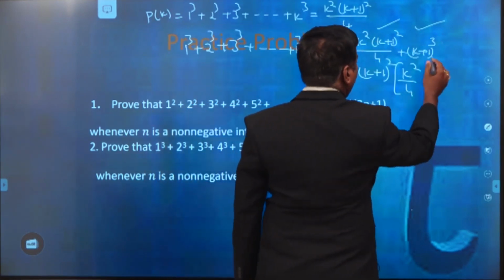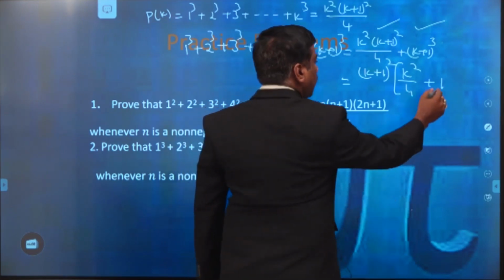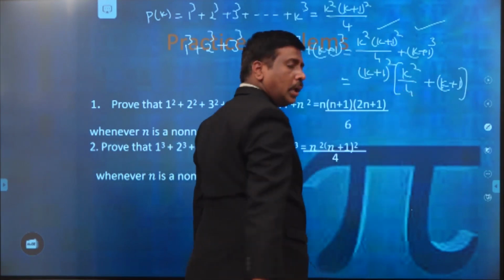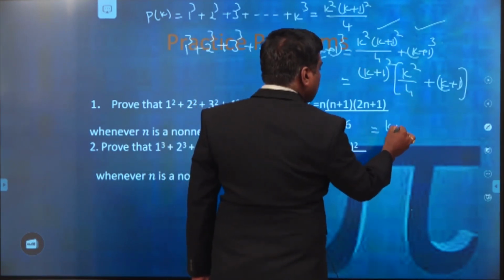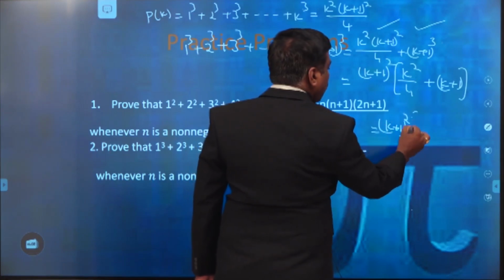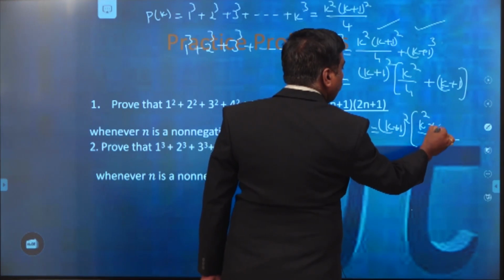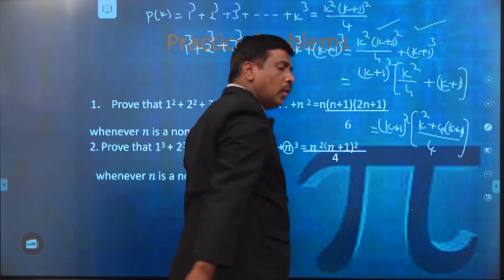Take k plus 1 whole square common in both of the terms, then we get k plus 1 in the second term. Then this value is k plus 1 whole square into, taking 4 as LCM, k square plus 4 into k plus 1.